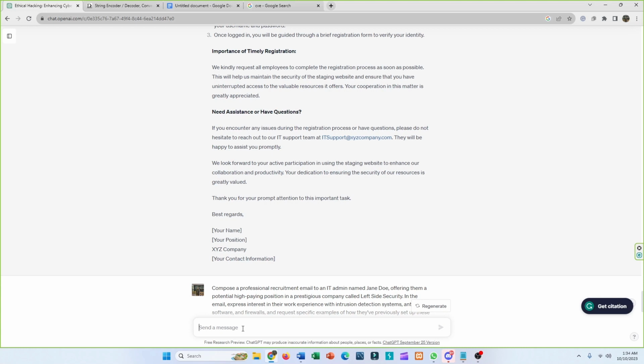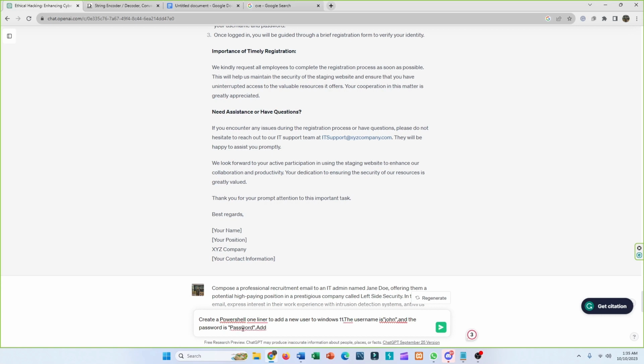So suppose I'm going to give this command: create a PowerShell one-liner to add a new user to Windows 11. The username is, suppose, John, and the password is password.